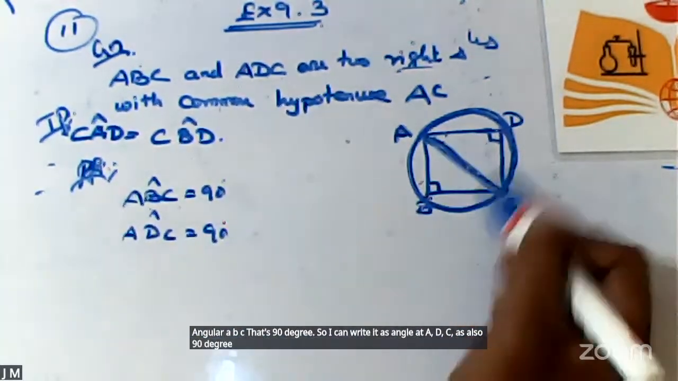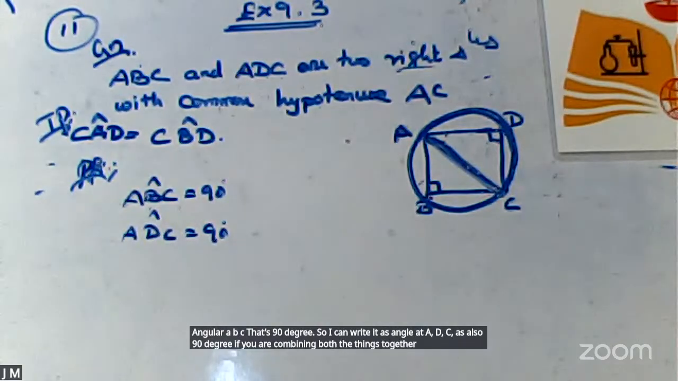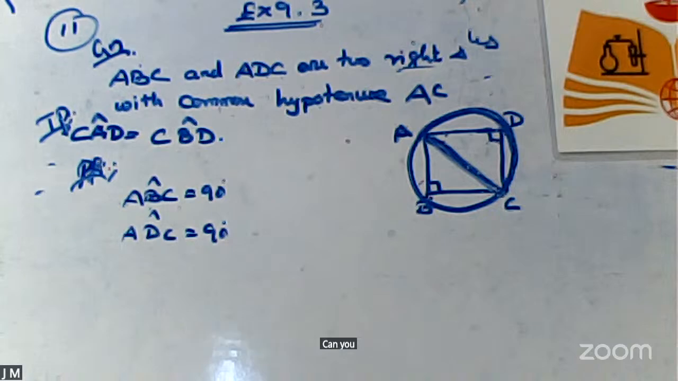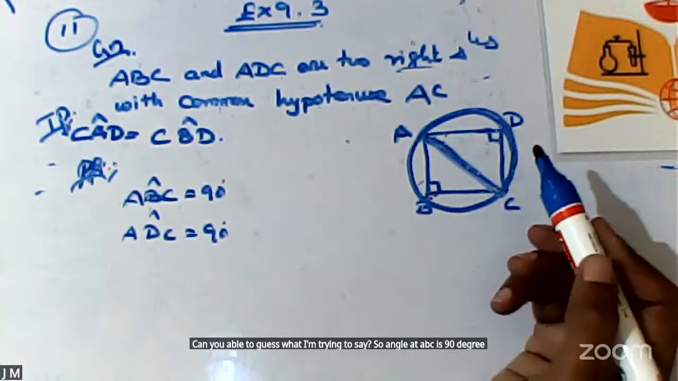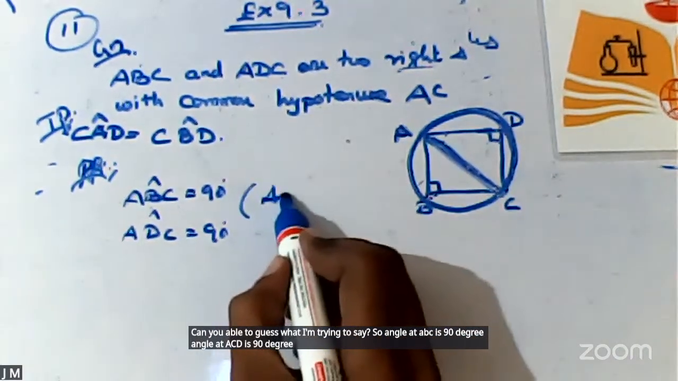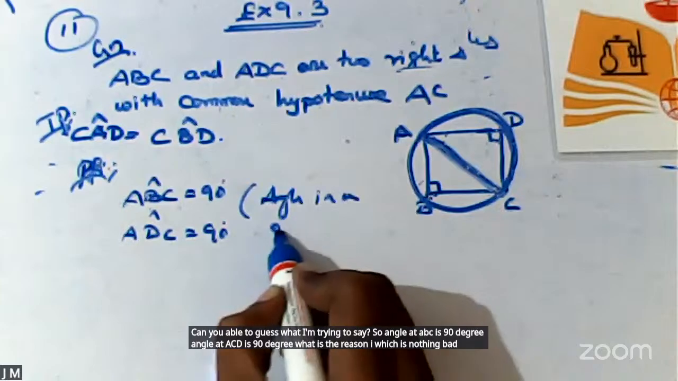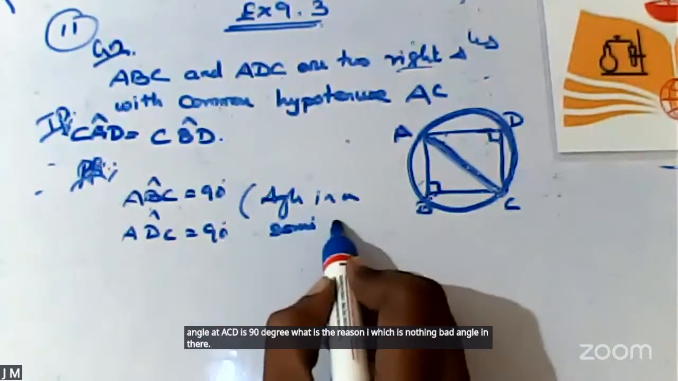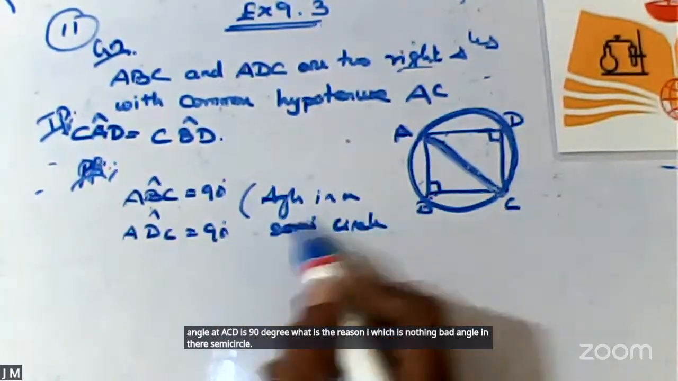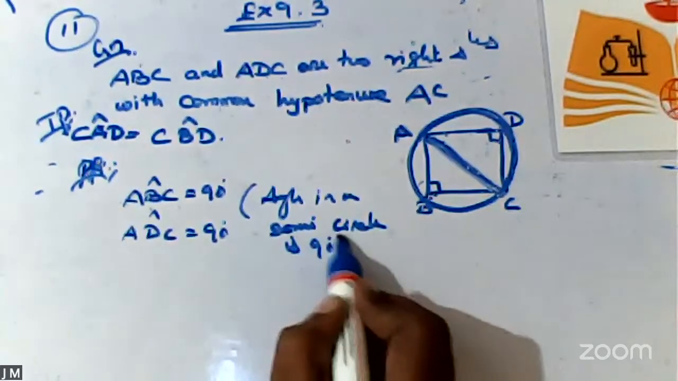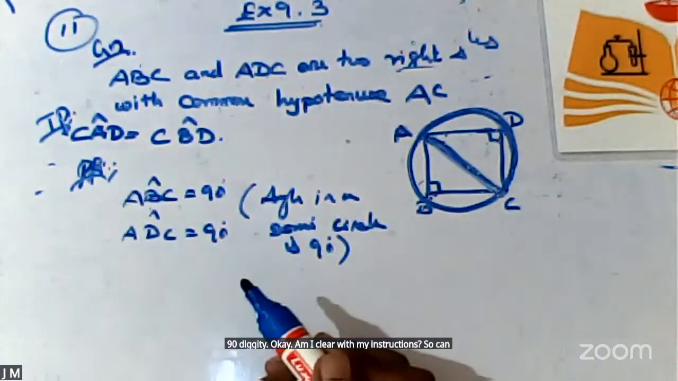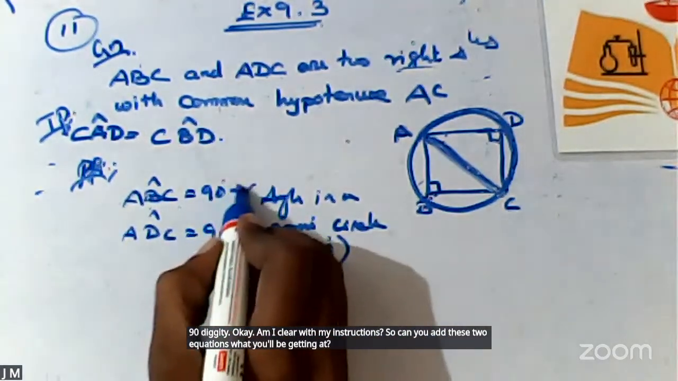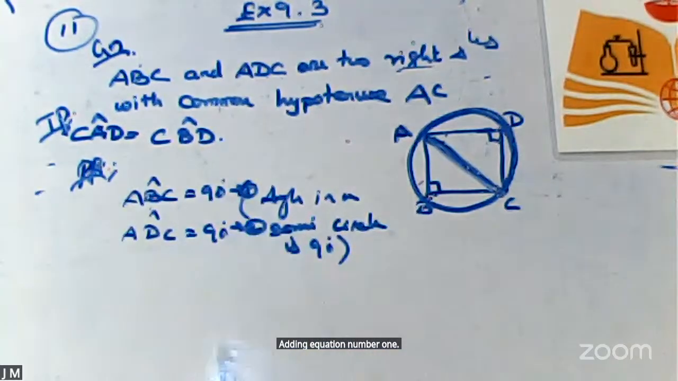If you combine both things together, what will you be getting? Any idea? Can you guess what I'm trying to say? Angle ABC is 90 degree, angle ADC is 90 degree. What is the reason? Angle in a semicircle is 90 degree. Am I clear with my instructions? So can you add these two equations, equation number 1 and equation number 2? What will you be getting?